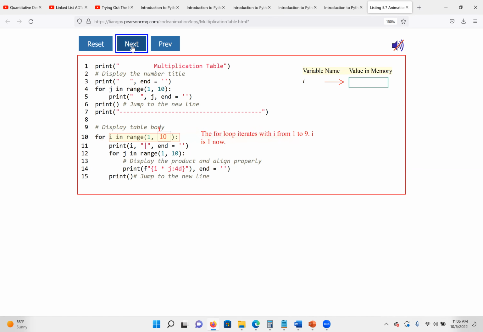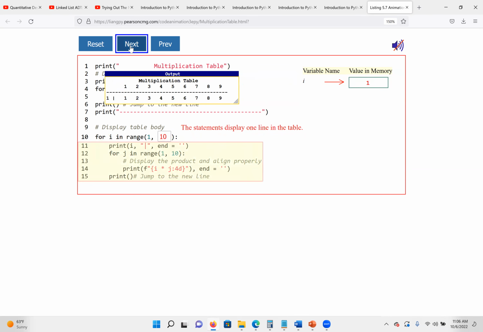So let's click here. First the I value, we're starting from 1. So I will be 1, and that's what we have here. Then when I is 1, we print the vertical line. You can see that when we print the I value and the vertical line, we end it.